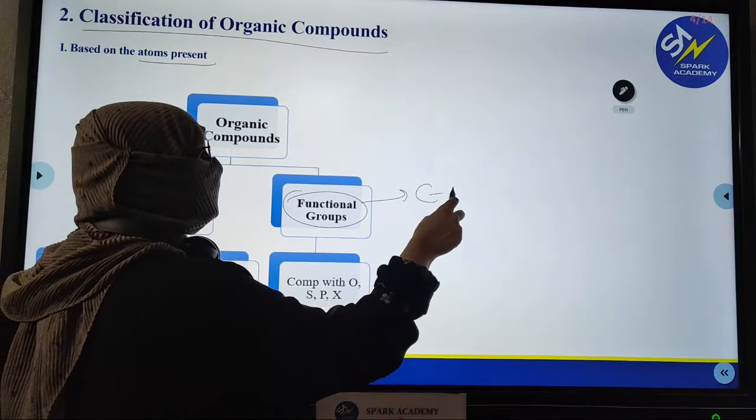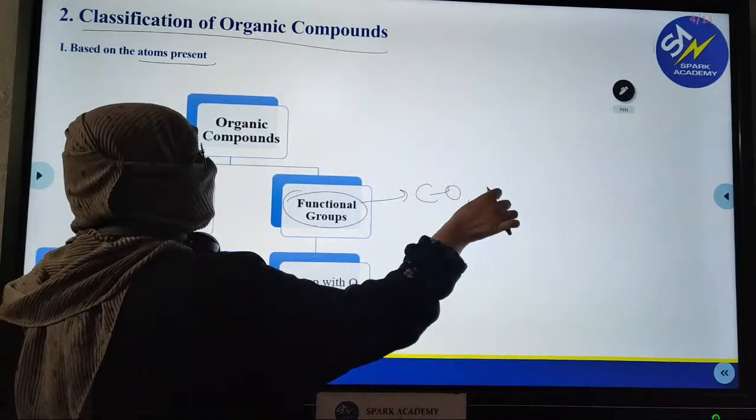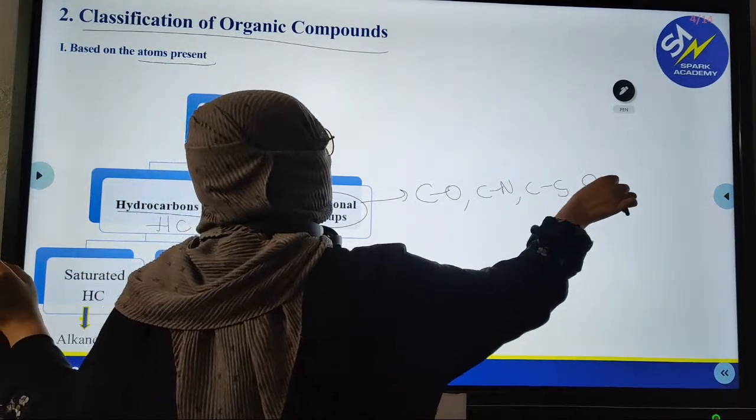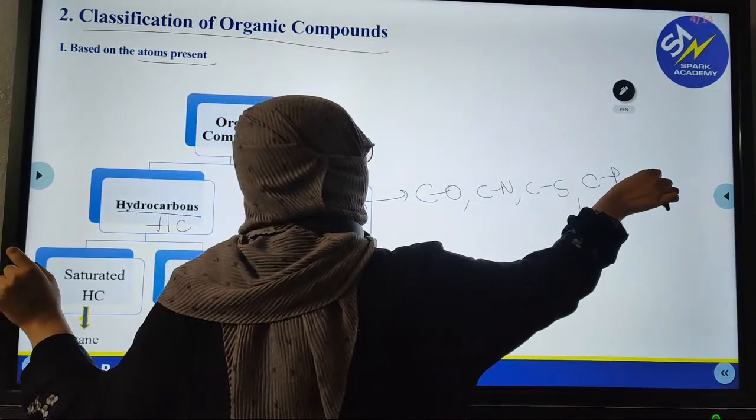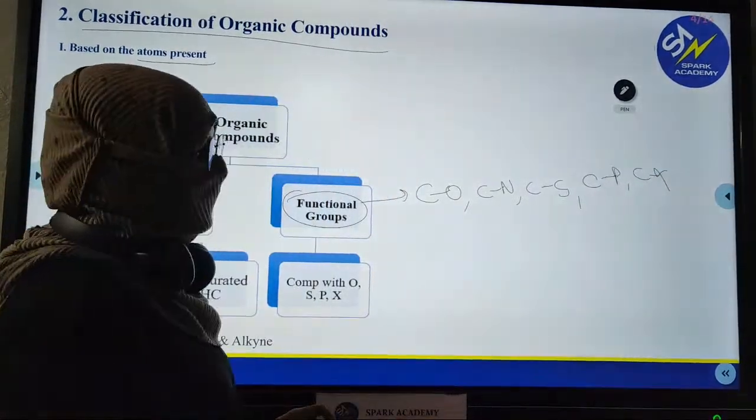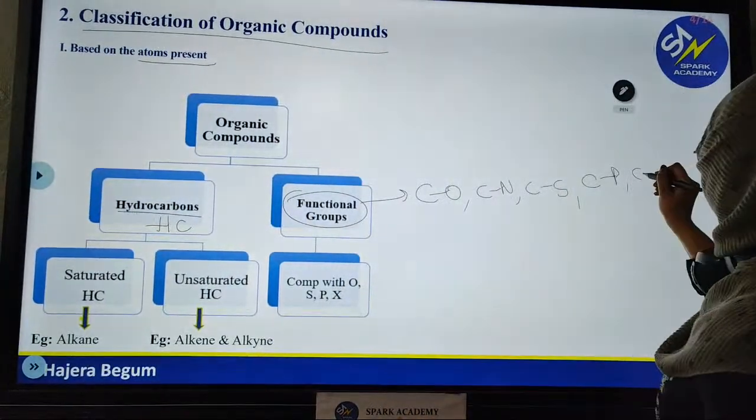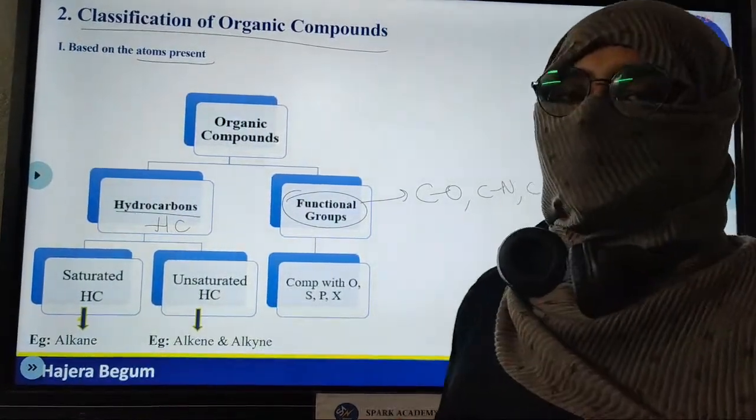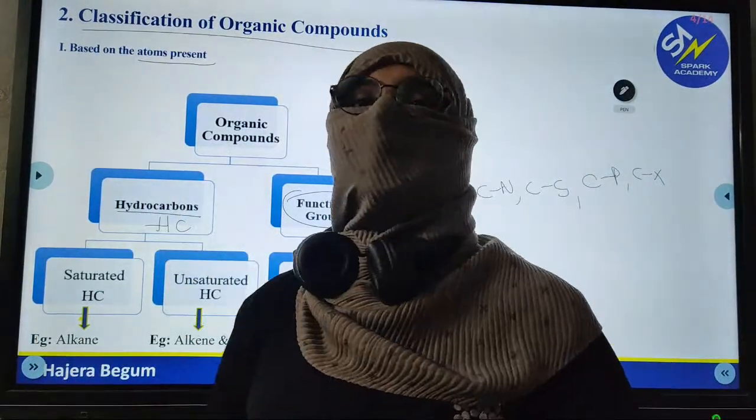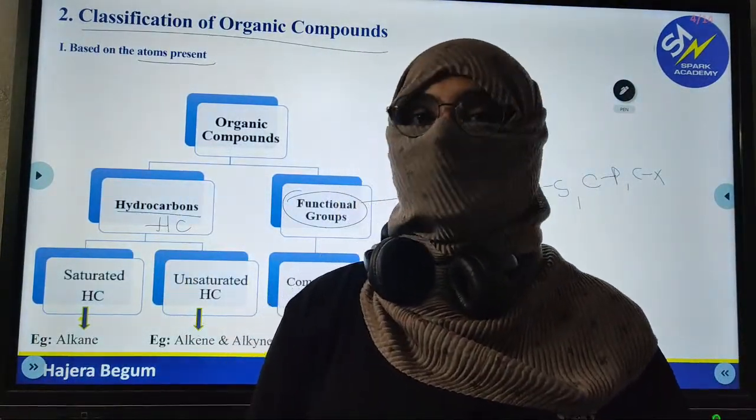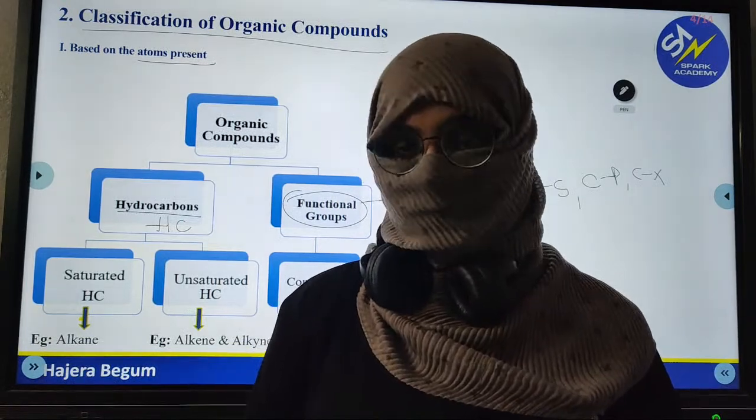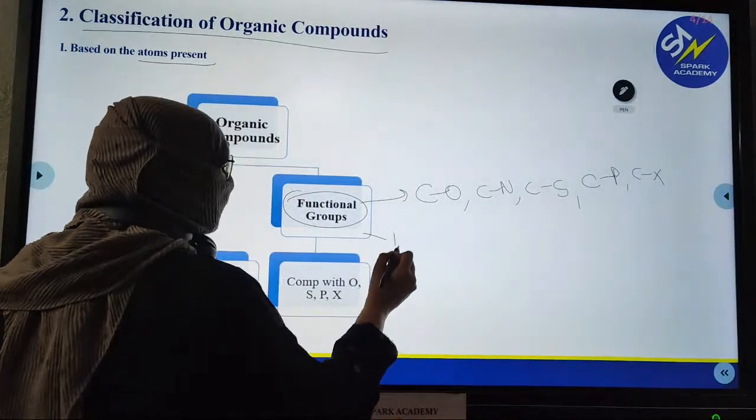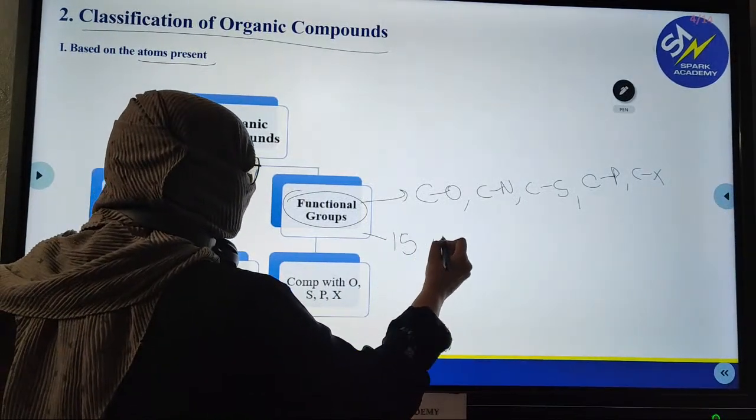For example, you will find carbon attached to oxygen, carbon attached to nitrogen, carbon attached to sulfur, phosphorus, carbon attached to halogen. So, halogen, this is X. So, if carbon is attached to only hydrogen, they are called simply hydrocarbons. If atoms other than hydrogen are also found, like oxygen, sulfur, and all other atoms, they are called functional group compounds. So we have a list of 15 functional groups.